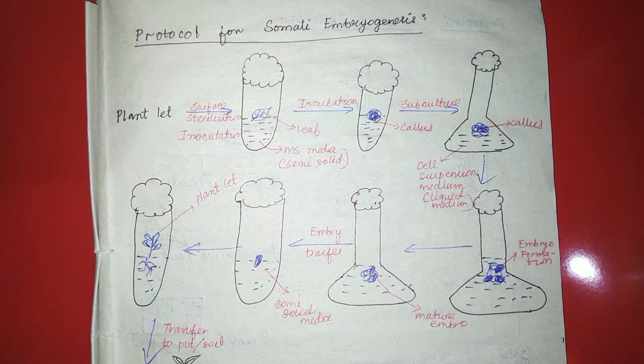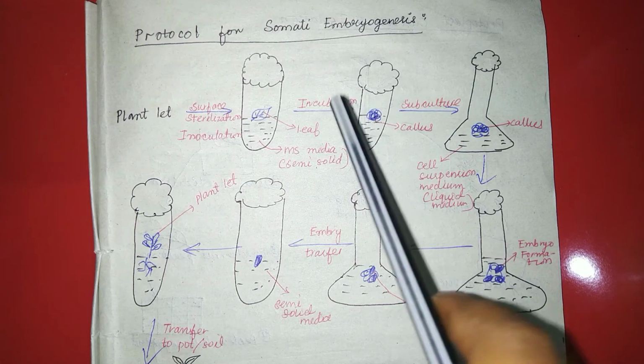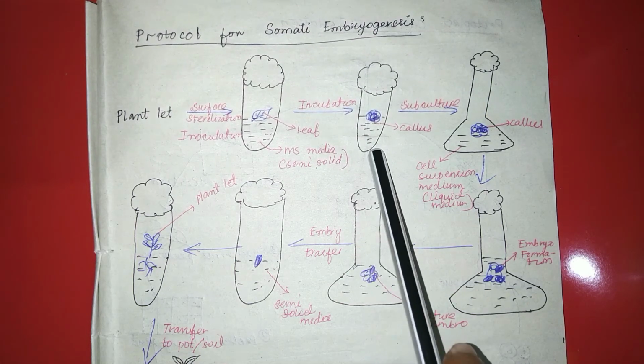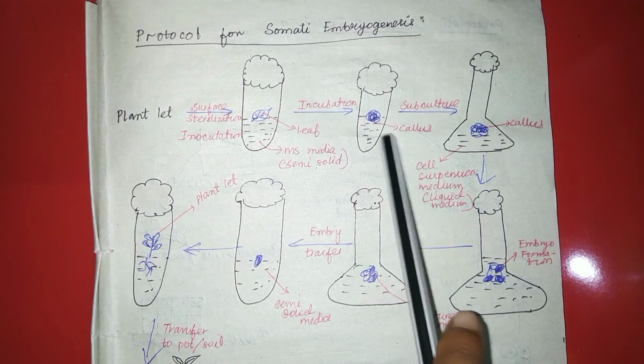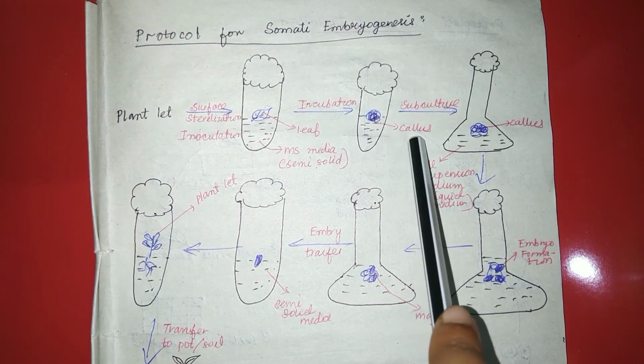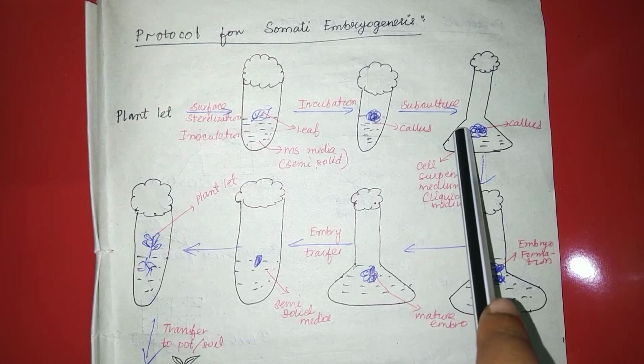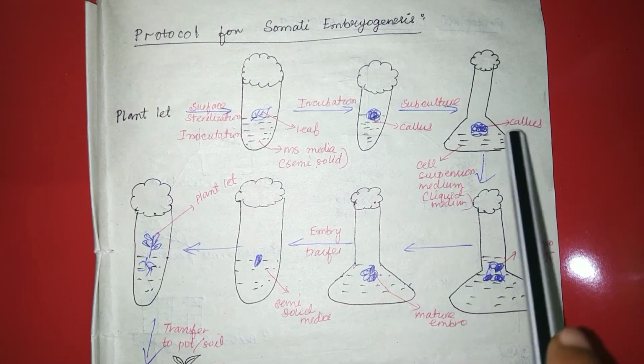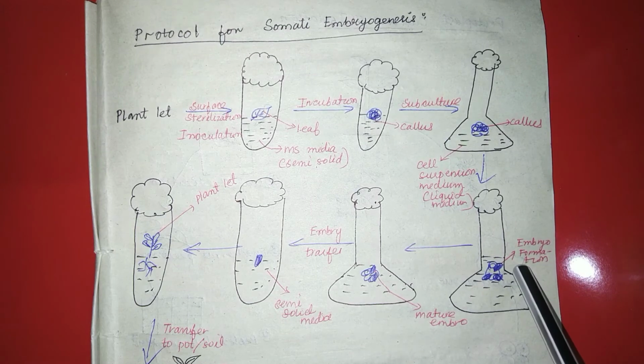This is a semi-solid medium. After the transfer of the explant into the semi-solid medium, it will undergo the incubation period. After the incubation period, the explant will give rise to a callus, and that callus will undergo subculture and be transferred into the liquid medium. The callus will give rise to the formation of embryo.